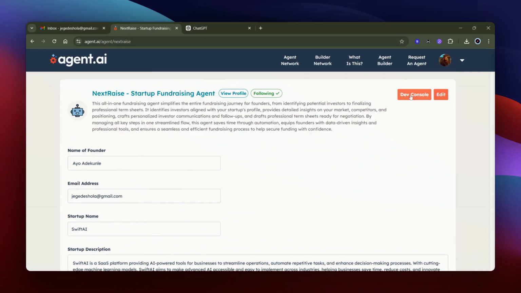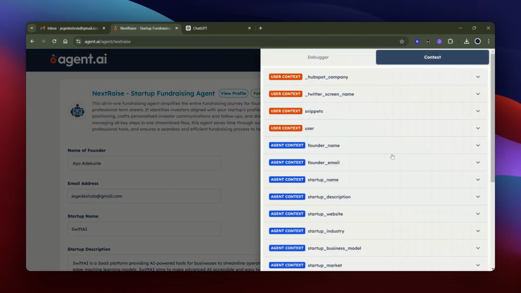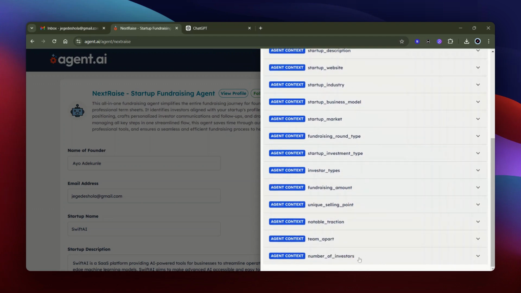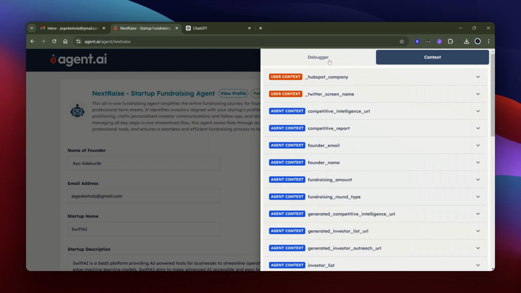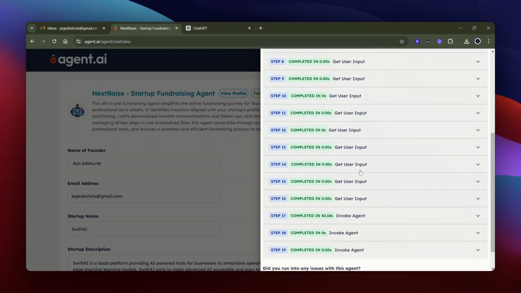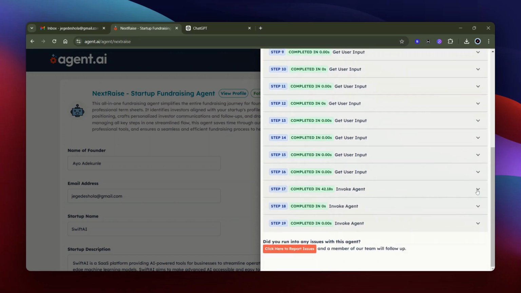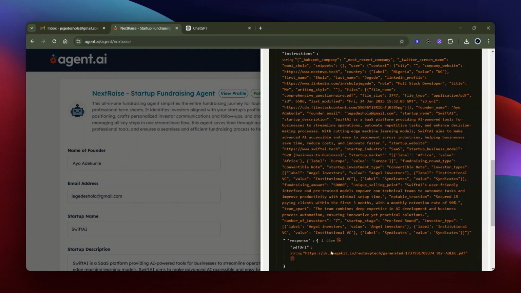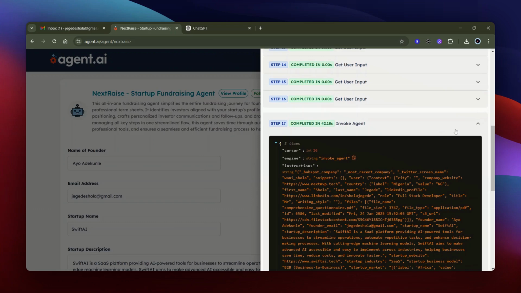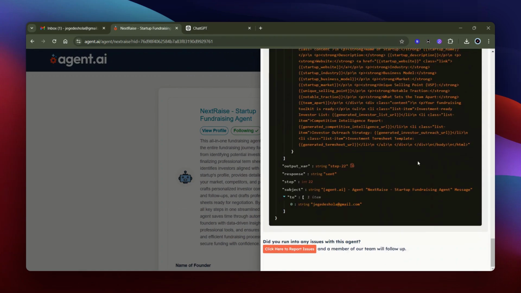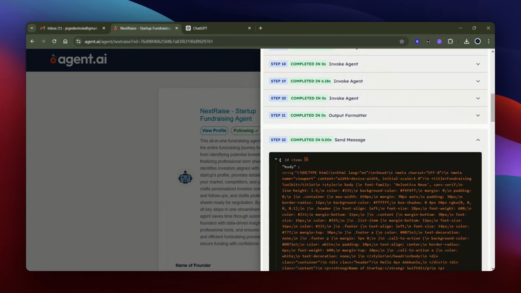Now, if you check here in the dev console, you can see the context of things that have happened with the agent, the amount, the number of investors, and you can also debug to see exactly what's happening. It has completed this. It has invoked the first agent, to find the investors, and it returned a PDF to us. It has invoked the second, the third, and the fourth agent. All agents have been invoked, and now we have received the output. It has also sent an email to us. So I'll first show you the output, then I'll show you the email that was sent.